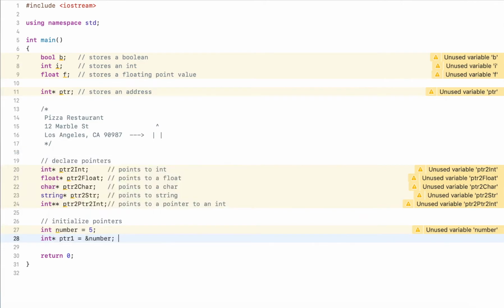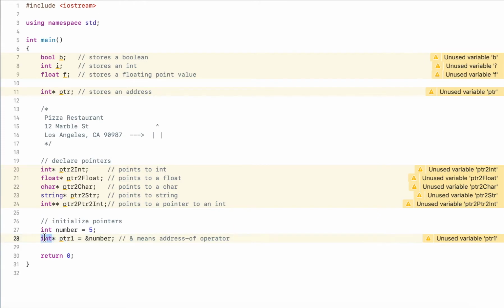This is called the address-of operator. The way I can read this is: I have a variable number, and I use the address-of operator. So give me the address of number and assign it to the variable that can store an address, which is pointer1. This variable points to an integer.